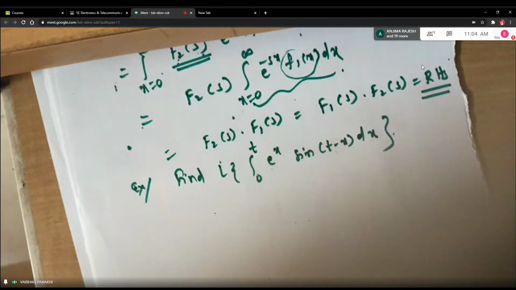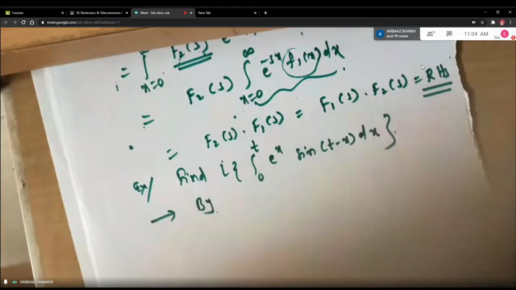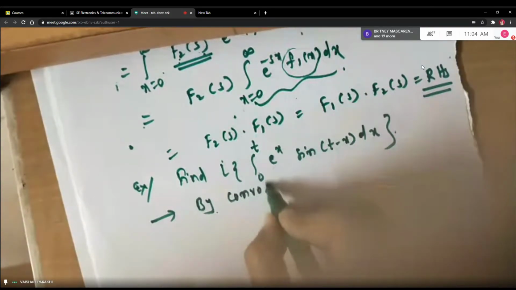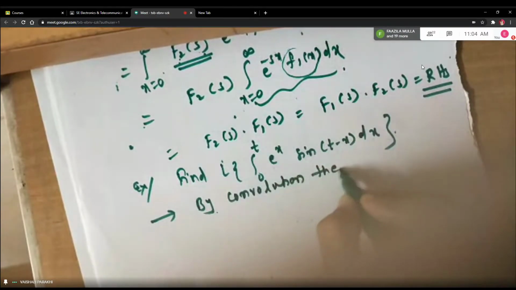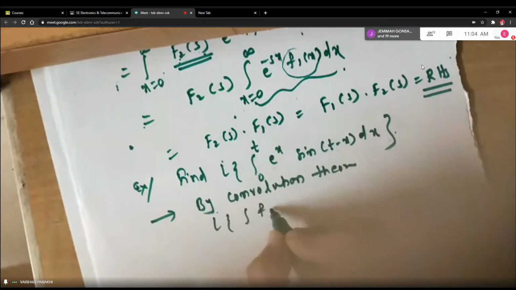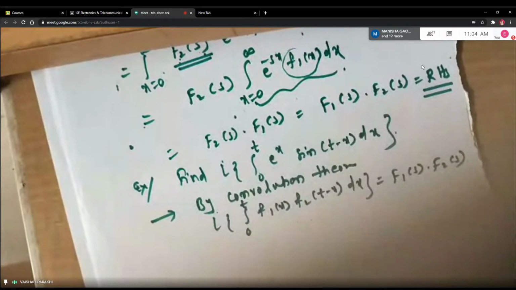Now, what is the convolution theorem? Let me write the convolution theorem first, so that direct comparison is going to give us the answer immediately. So, by the convolution theorem, Laplace of the integral from 0 to t of f1 of x into f2 of t minus x dx is equal to F1 of s into F2 of s, correct?